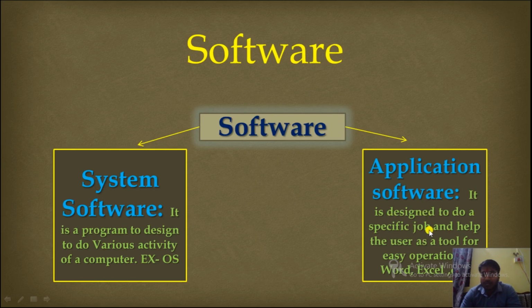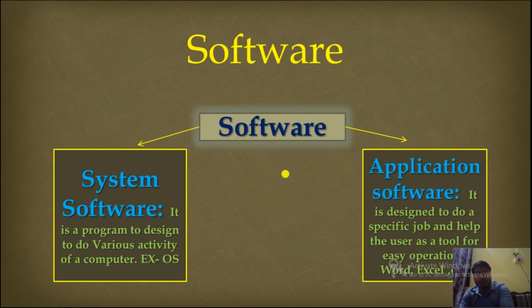That means a specific job according to the user requirement. Suppose you want to work on photos, then you need to install Photoshop. Suppose you want to listen to music, then you need to install a music player, media player. Suppose you want to write a letter, then you are supposed to install Microsoft Office, where you can find Microsoft Word and type. So it is designed to do a specific job and help the user as a tool for easy operation. Example, Word, Excel, etc. So these are the types of software, system software and application software.